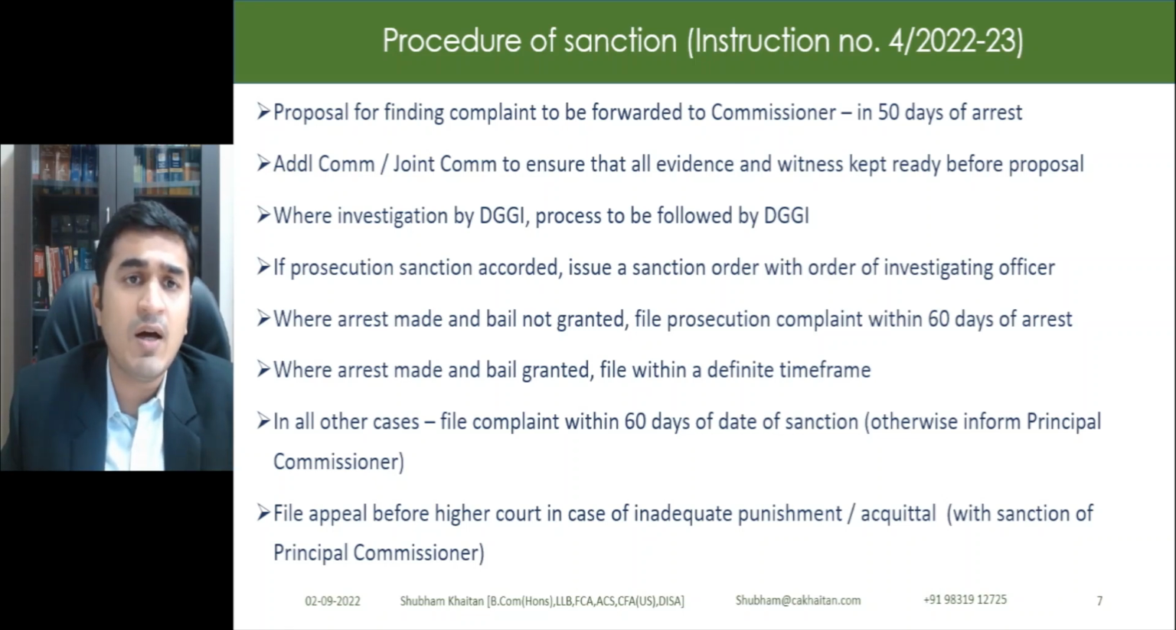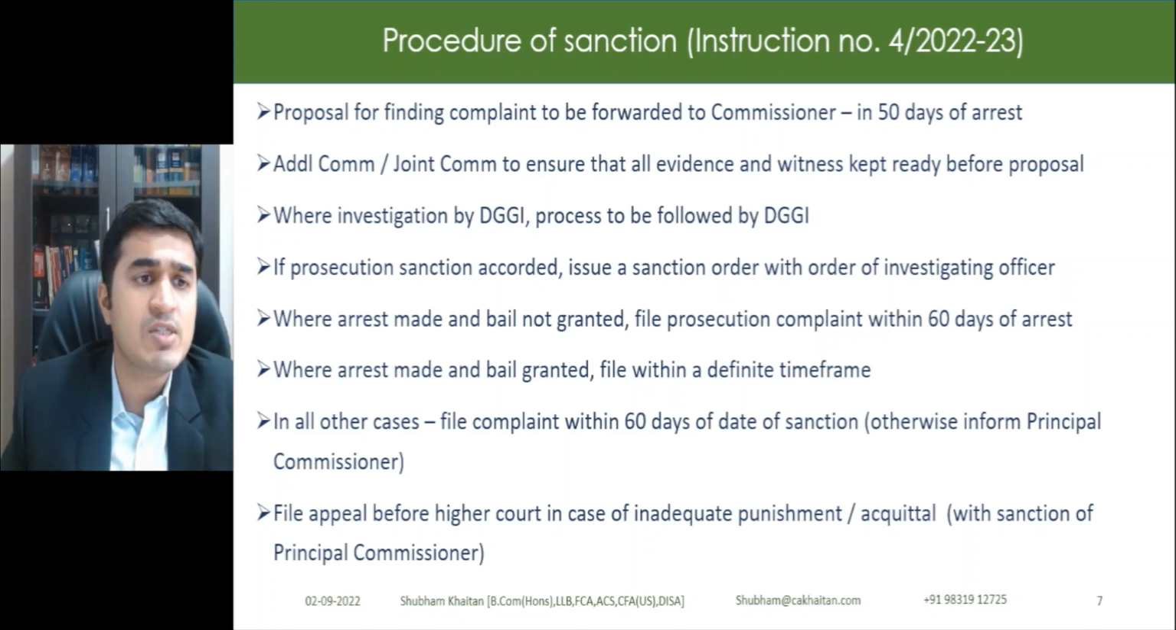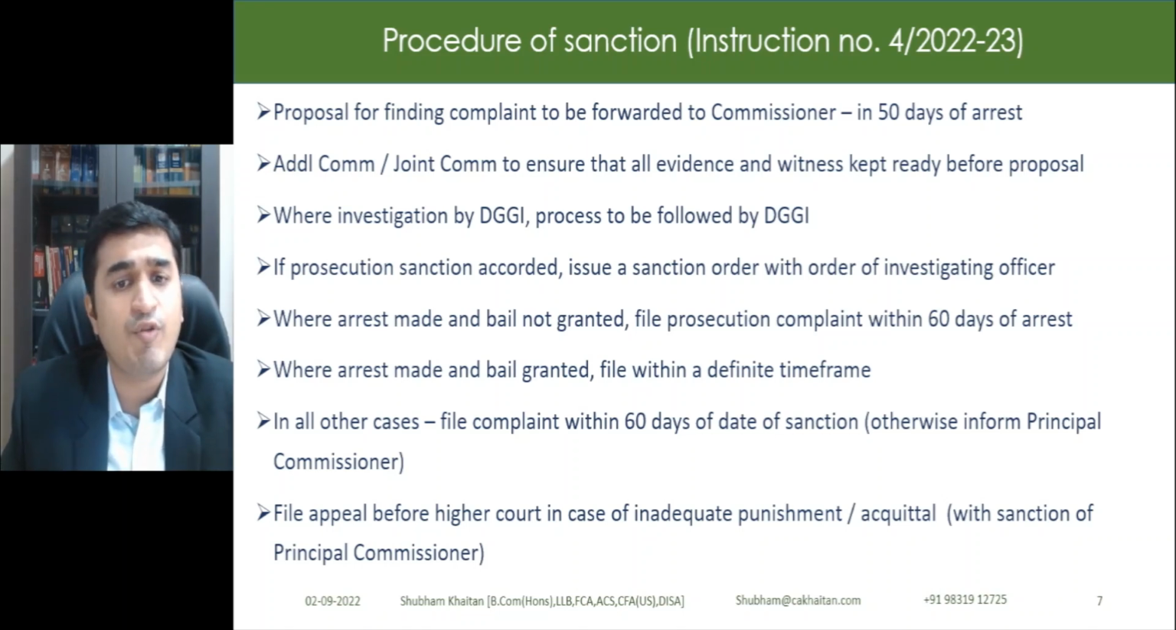If the arrest has been made and bail is not granted, within 60 days maximum the complaint should be filed before the court. So ideally, the sanctioning authority should be filing the complaint before the court for final prosecution proceedings. Where arrest has been made and bail has been granted, still it needs to be filed within a definite time frame. Now, let us say arrest has not been made. The adjudication is still pending. In such cases, once the authorities sanction that the person should have prosecution initiated against them, even though they have not been arrested, this should be initiated within 60 days of sanction.